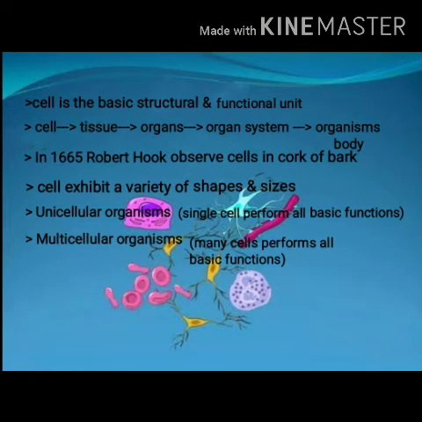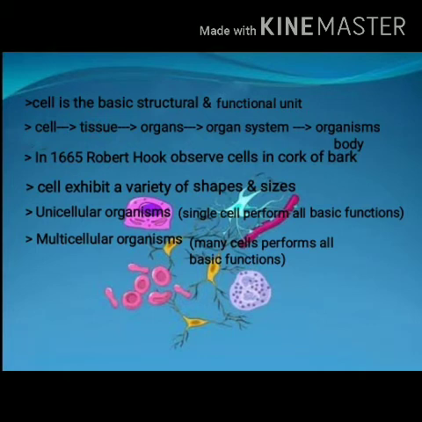Cell is the basic structural and functional unit in all living organisms. I told you about this: how an organism's body forms. The cells combine together and form tissues. Tissues combine together and form organs. Different organs combine together to form an organ system, and different organ systems together make up an organism's body. This is the structural arrangement of a multicellular organism.